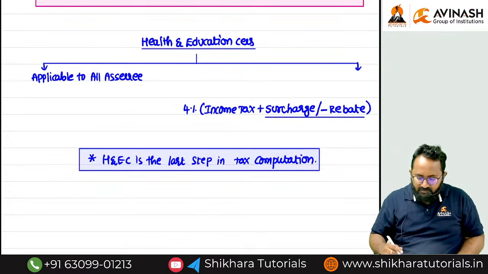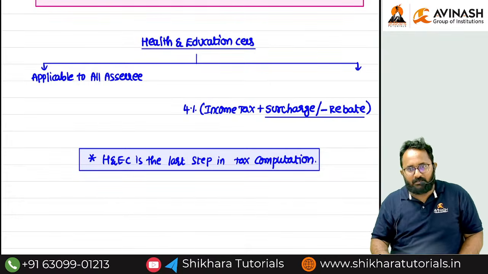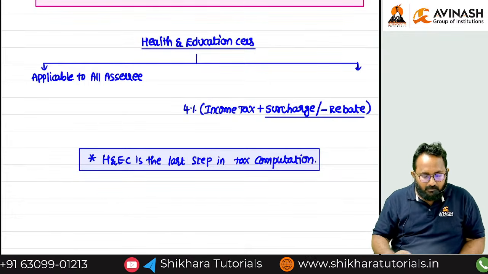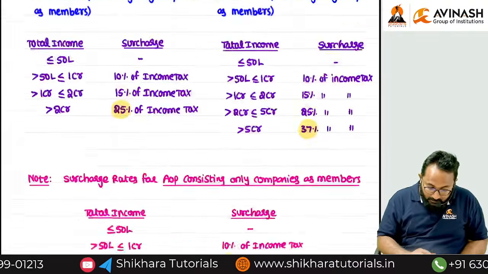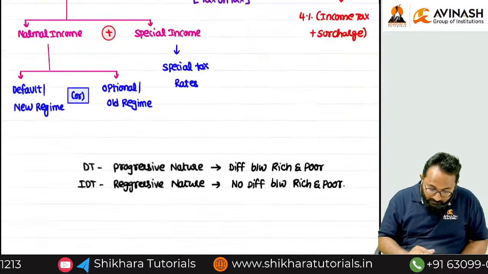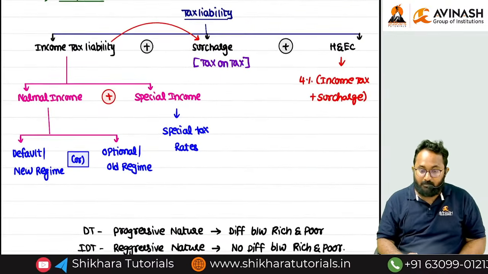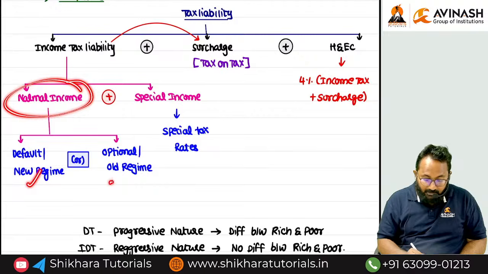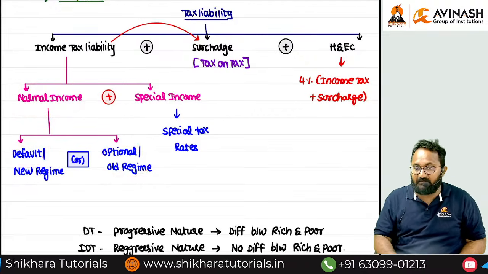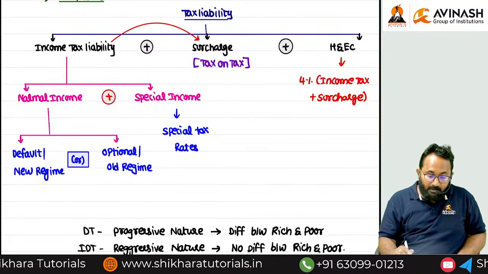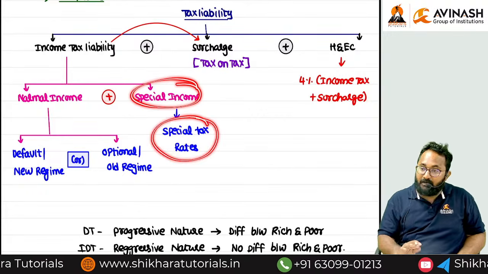So in the evening session, we can discuss the further concepts like special tax rates. Sir, we discussed the normal tax rates only here if you observe. Normal incomes related, you can follow the default as well as the concessional, right? But if any special incomes are there, what are the special tax rates?